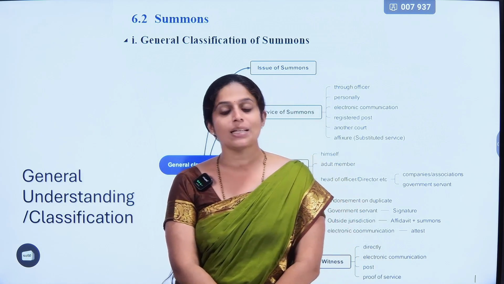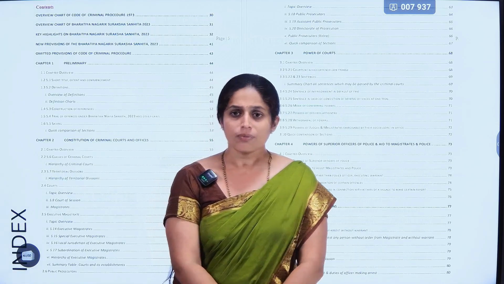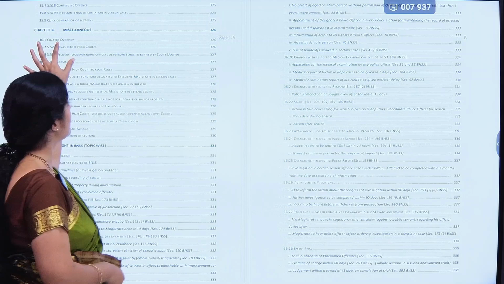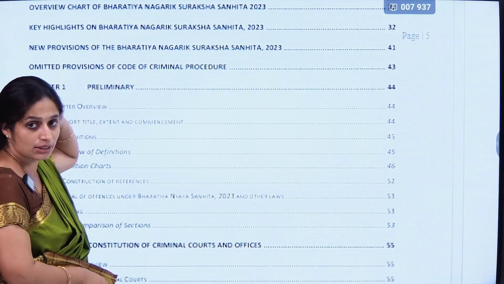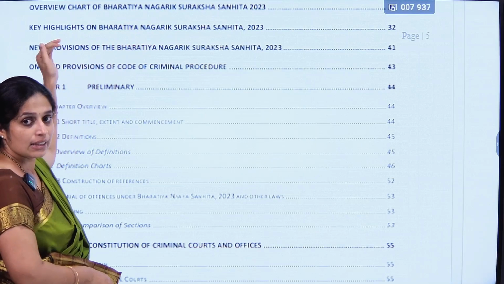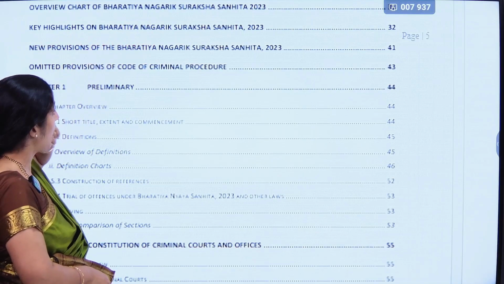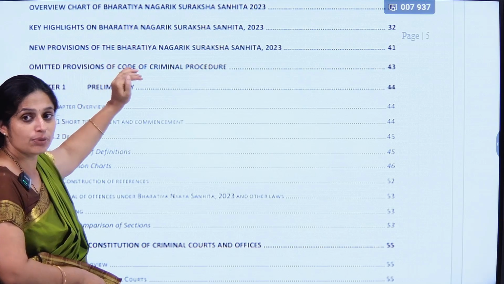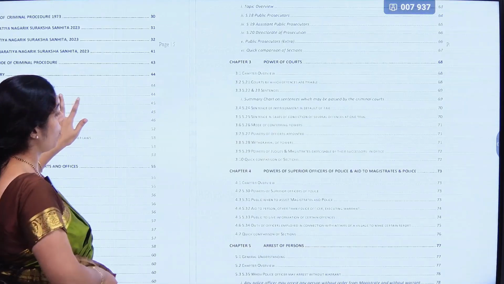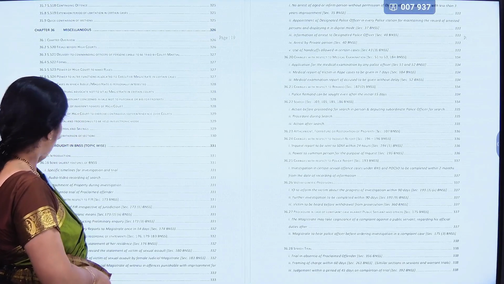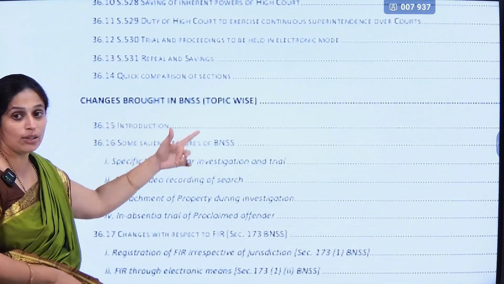So if you are interested in buying these books, moreover BNSS has different types of changes also, like what are the key highlights of changes, key highlights of BNSS, then what are the new provisions which have been added, omitted provisions from Indian Penal Code, omitted provisions from Criminal Procedure Code, and topic wise changes that also have been given.